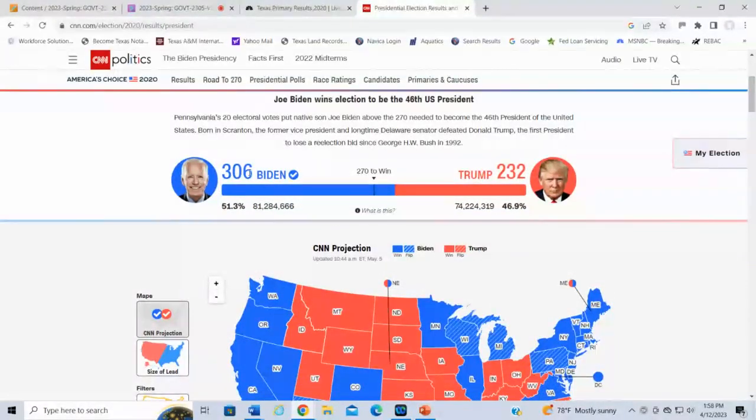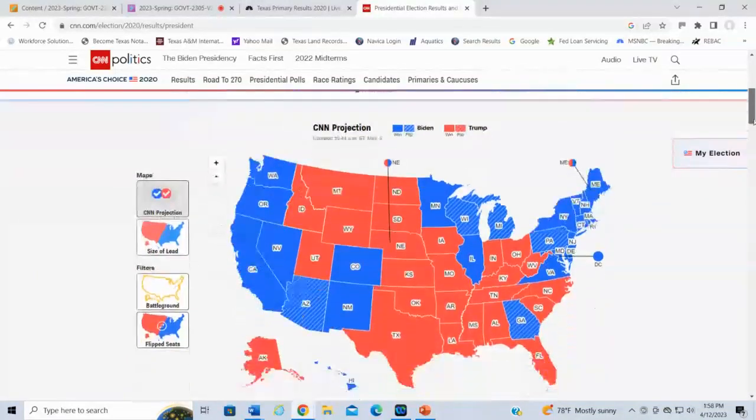He gets 306 electoral votes compared to Trump's 232, which is interesting because what I'm trying to say is that Trump won in 2016 with 306 and Hillary got 232. So it's flipped, right? So it's the same number of electoral votes that won it for Joe Biden that had won it for Trump 4 years ago, right? So that's kind of interesting. But let's take a look at the breakdown here.